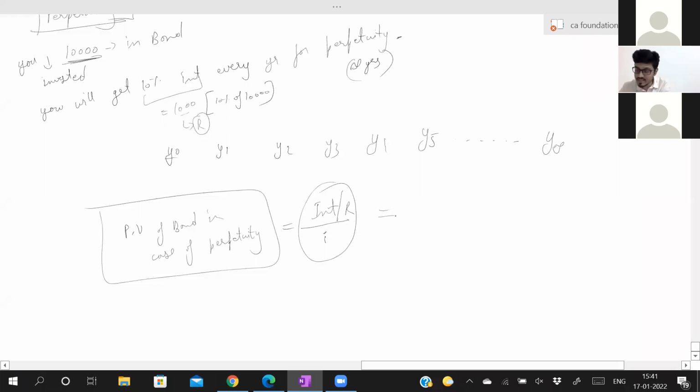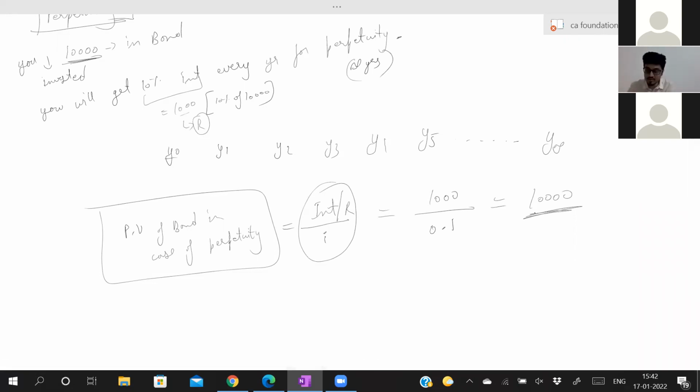Now, in this case, what is the present value? You will keep on receiving 1,000 rupees every year. What is I? 0.1, that is 10%. So the present value is nothing but 10,000. That is your present value.